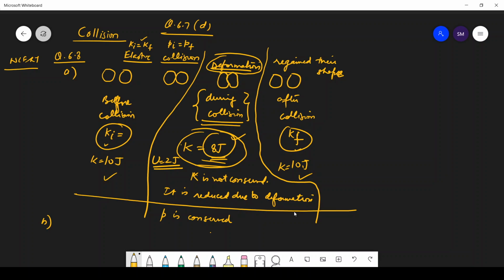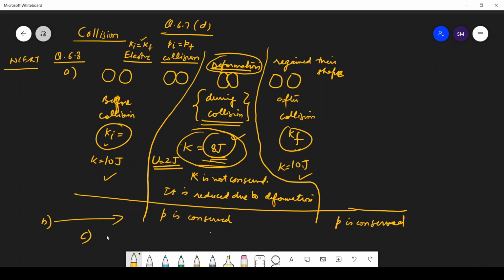Momentum is conserved. Momentum is conserved even during the collision. So that's our part B. Now part C is what are the answers for an inelastic collision.